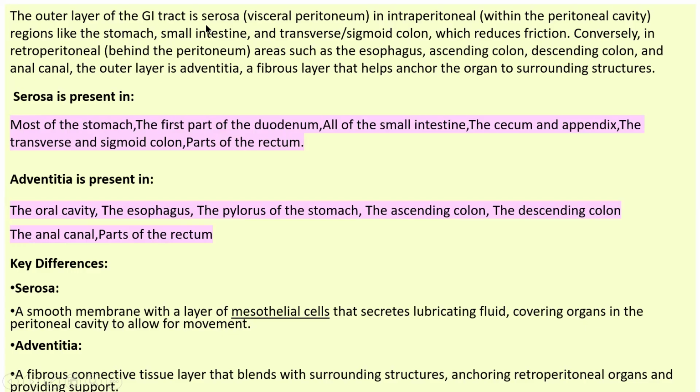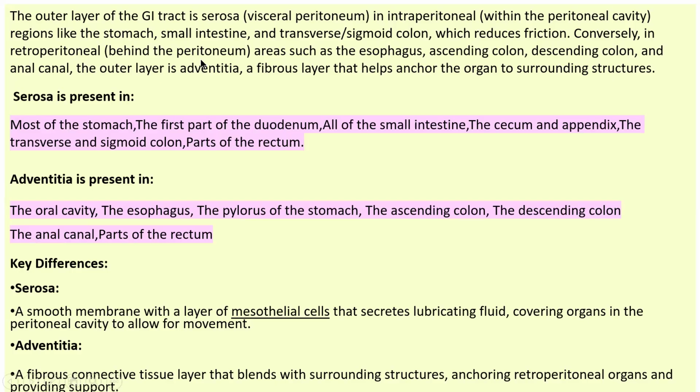So how to remember that? Serosa S: stomach S, small intestine S, transverse or sigmoid colon of large intestine S. So it helps in reducing friction because it secretes lubricating products.